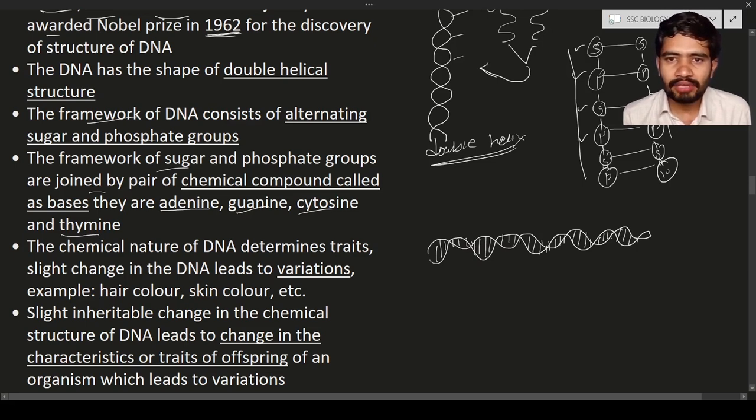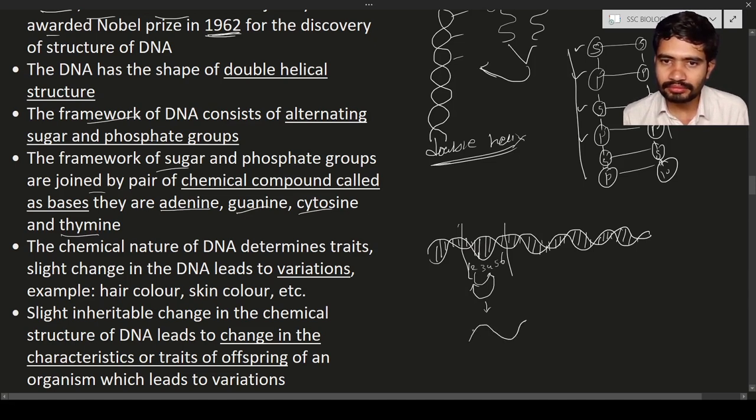Here, slightly due to some reasons, there is some change in the DNA. It means this base: this is the first base, second, third, fourth, fifth and sixth. For our understanding, we are taking the bases as this example. Due to some reason, such as high temperature or low food, the bases are shifted. The second base has gone to the third position and the fourth base to the second position. Now the DNA will be in this way.